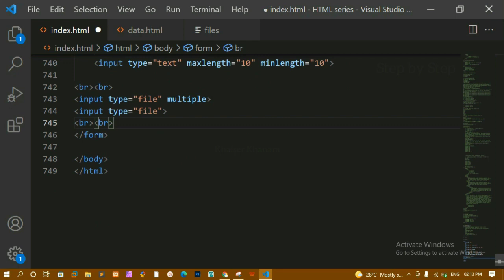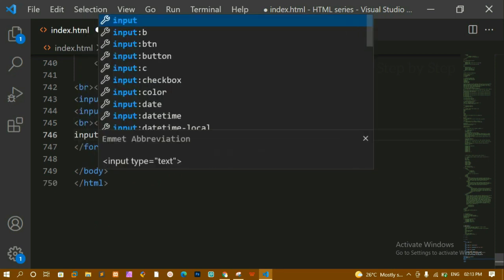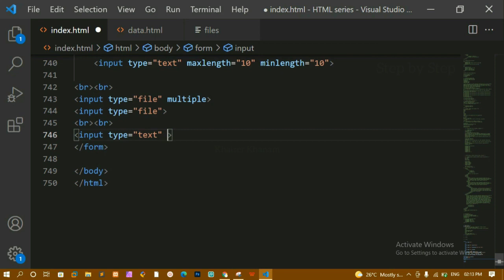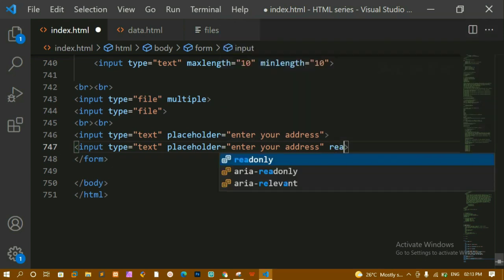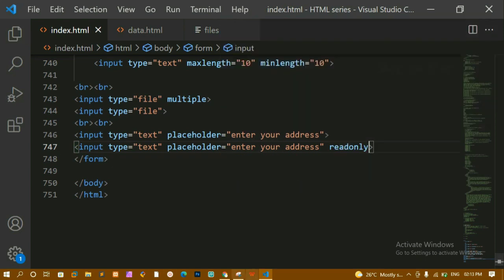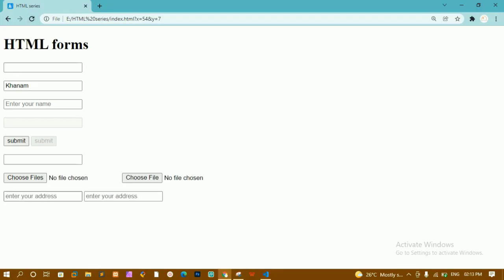Okay, next we are having read only. Now here I'll be writing an input field. Inside this I'm having type is equal to text. Let me just write here placeholder, enter your address. Okay, here I have given another thing. I'm just going to copy, and here I'll write read only. I'll save this. I'll refresh this one. Now you can see I can enter here, but here I cannot insert, okay, because it is read only, and whatever data I'm having here I can only read.